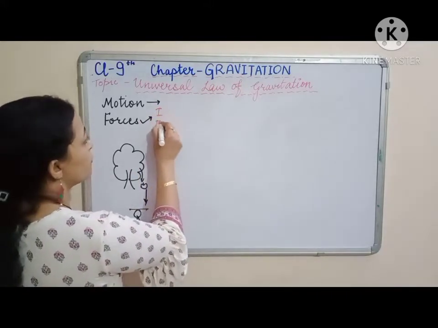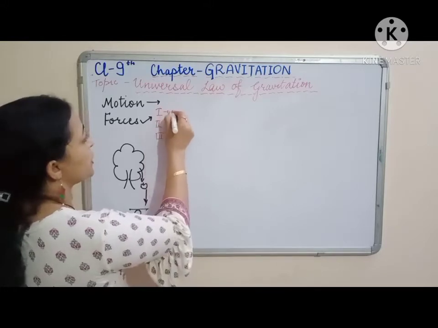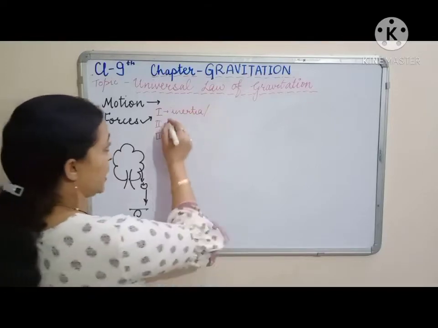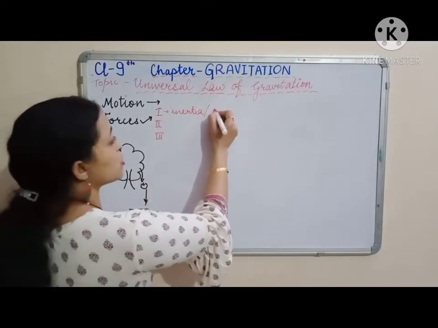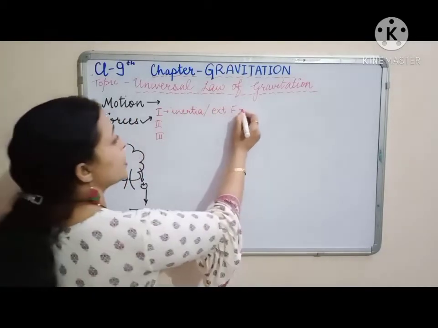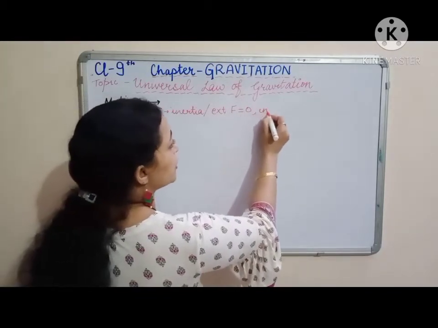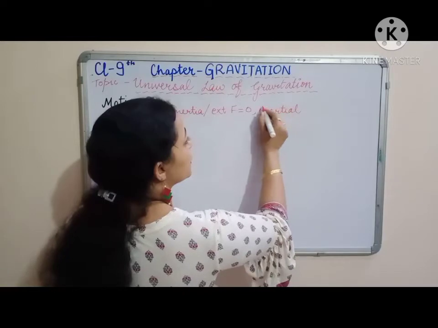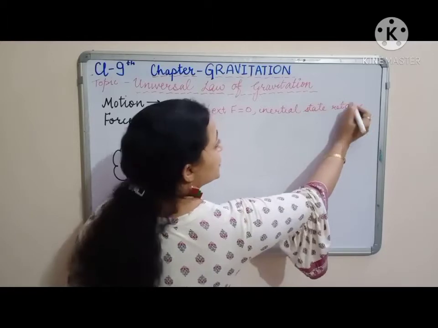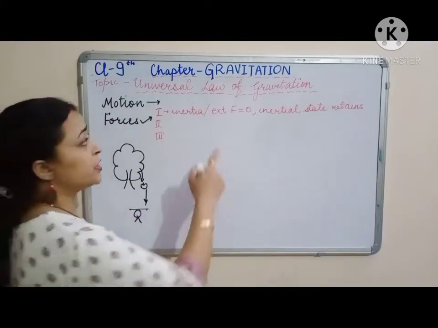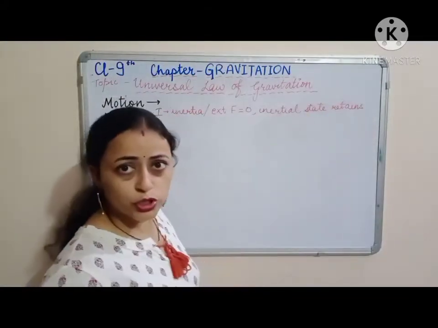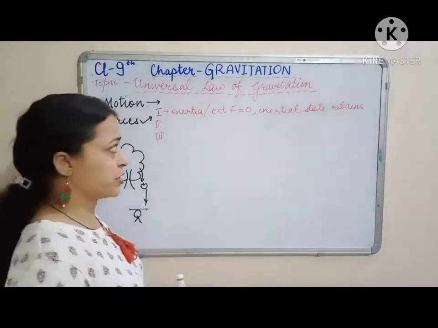The first law relates to inertia, and it stated that in the absence of external force, the inertial state is retained. Means if the object is at rest, it remains at rest in the absence of external unbalanced force, and if it was in the state of uniform motion, it will continue to move with the same velocity.